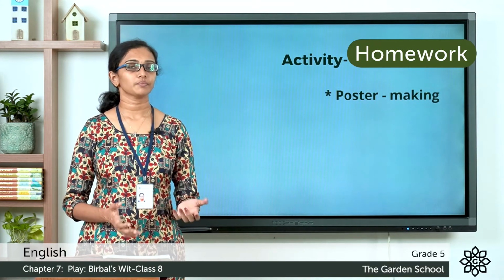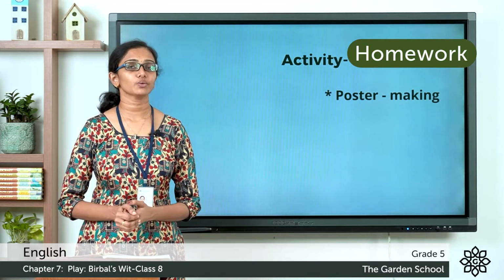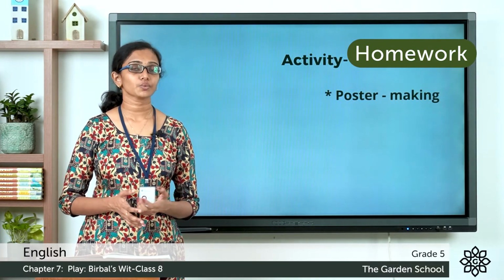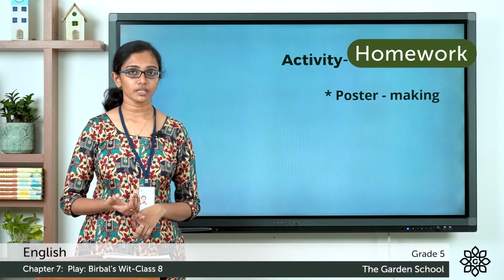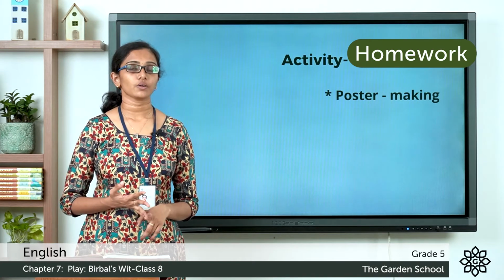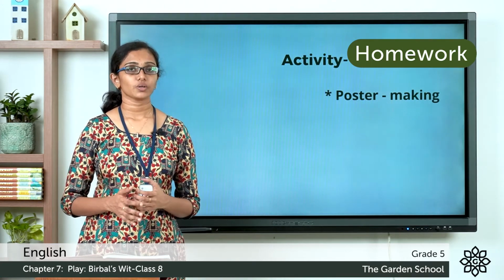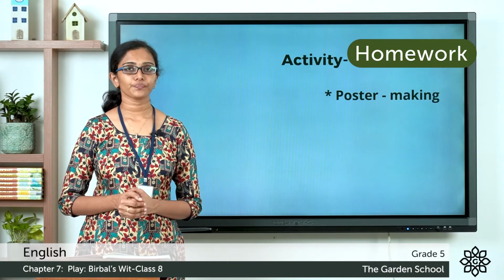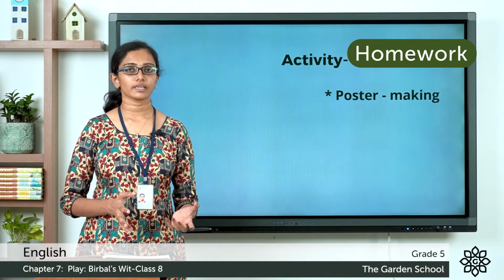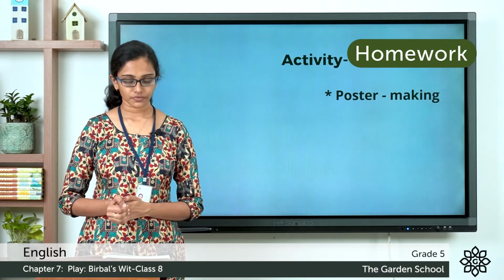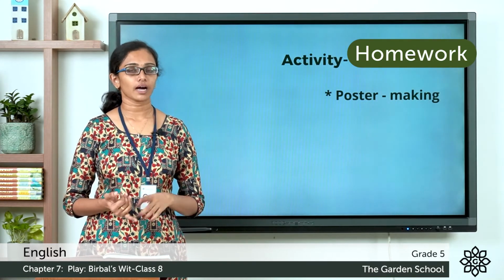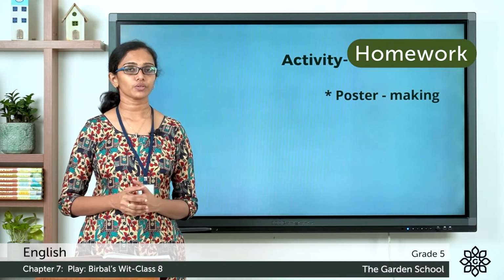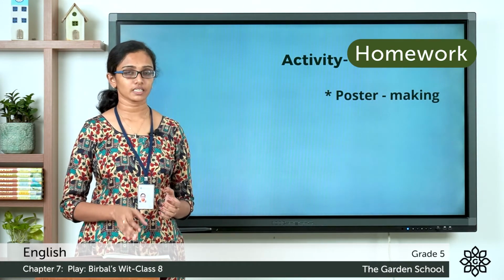So when we learned the play Birbal's Wit, I had given you an activity at the end of the class. You were asked to read about Emperor Akbar, the Navaratnas, and also more about Birbal. So if you had done that activity, this poster making will be easy for you. So you can do this poster making as a homework. You have to collect details about Akbar, his Navaratnas, and also about Birbal, and make a poster about them, and you can include details as mentioned here.